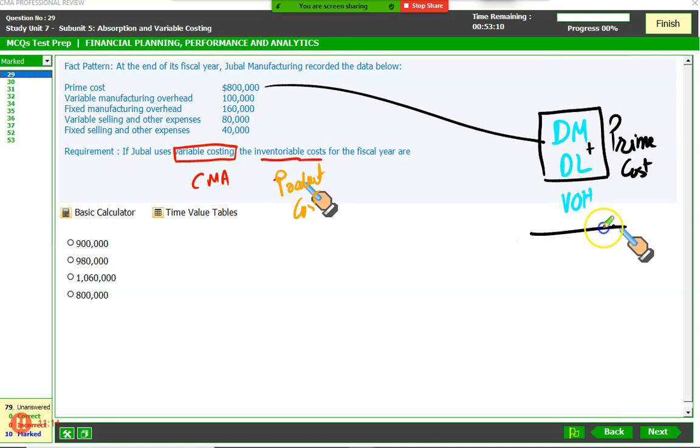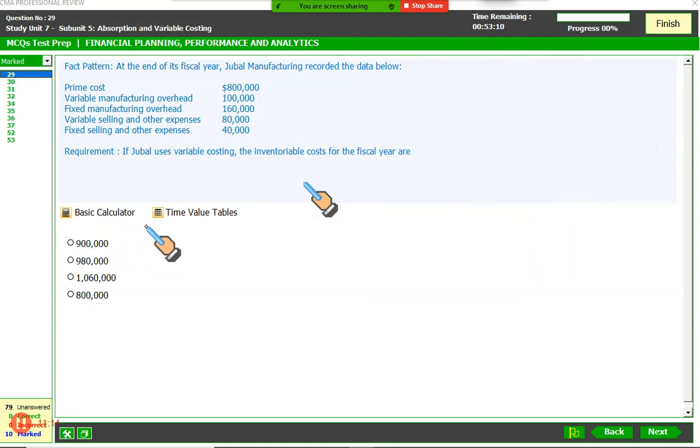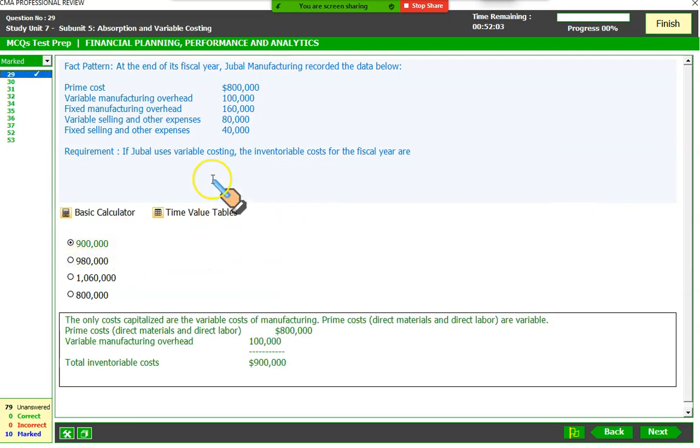What we need more to find the product cost is variable overhead of production. This is your variable manufacturing overheads, and you can bring it here. So you can say now that our variable cost of production is 900,000. This is what you call the inventoriable cost or the product cost or the production cost under the variable method. So that gives you $900,000 as your production cost or inventoriable cost, right? So that makes sense. This is the variable costing.